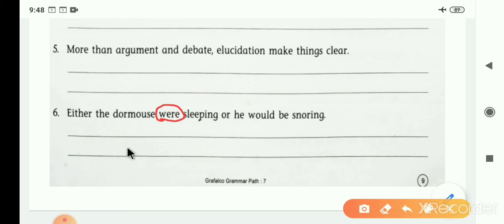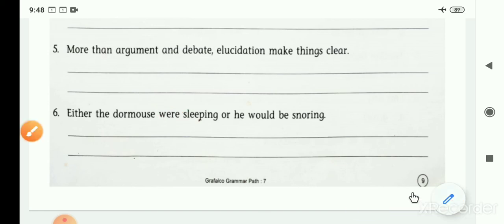So the finalized sentence becomes: Either the dormouse was sleeping or he would be snoring. Can you understand now? Ready.